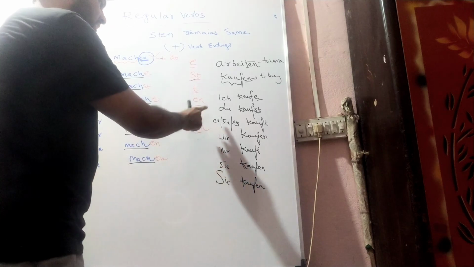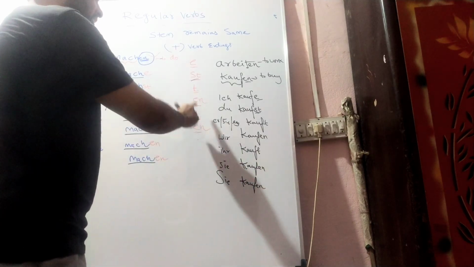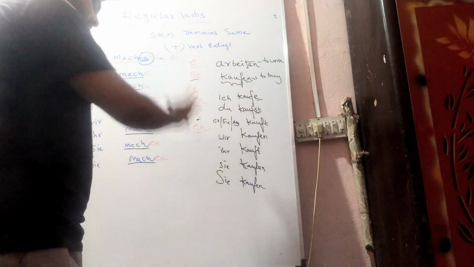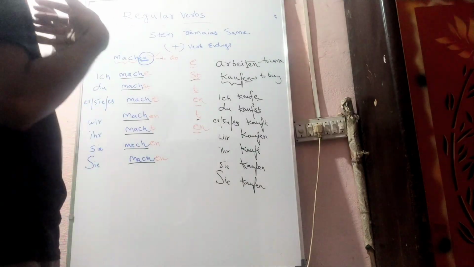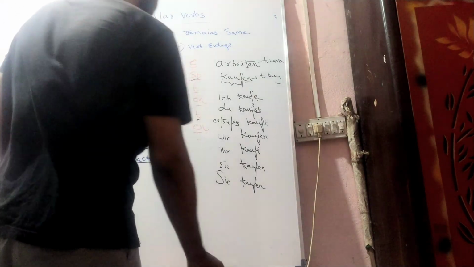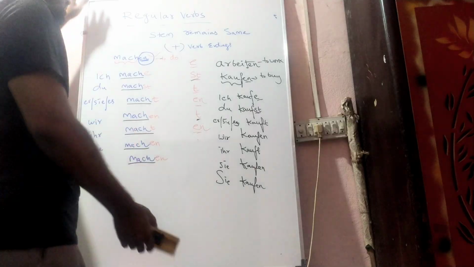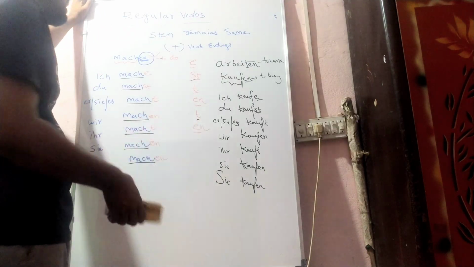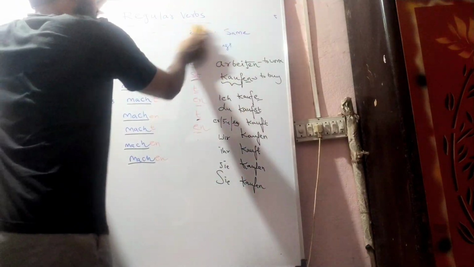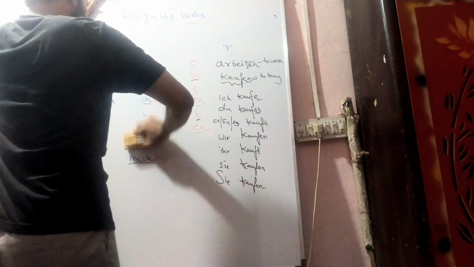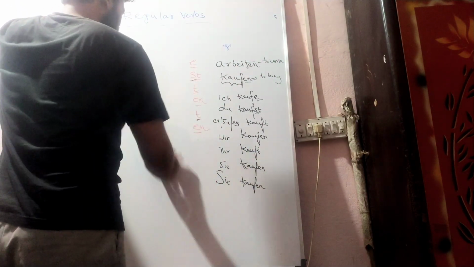If the subject is ihr, t. Again for sie, we also have to use en. Is it clear? So now we will discuss. You can pause the video and make a note if you want. I am rubbing now. Okay. So here I am just changing.